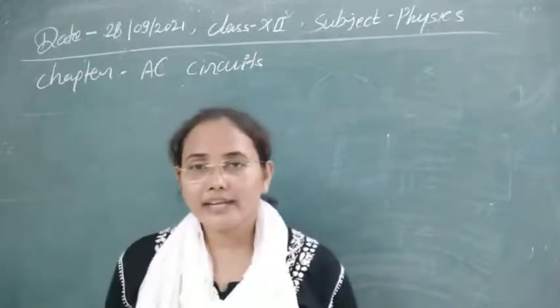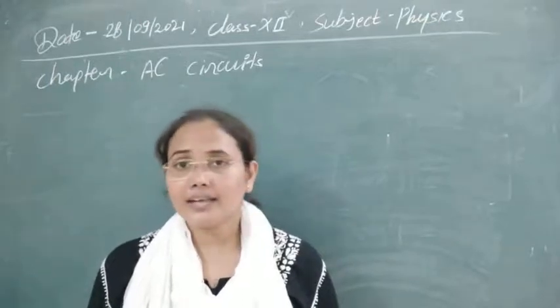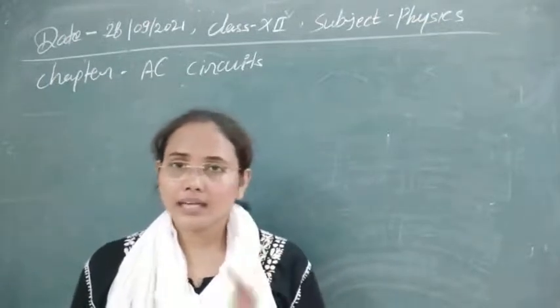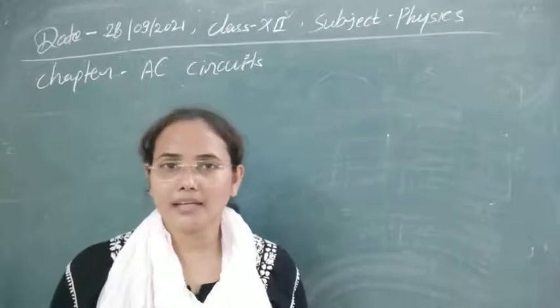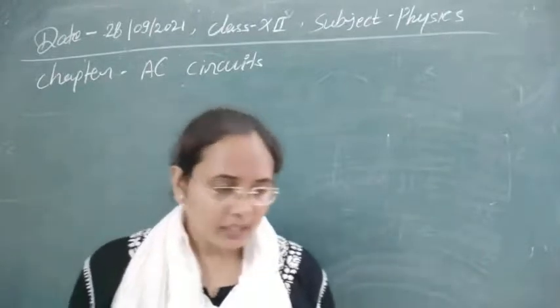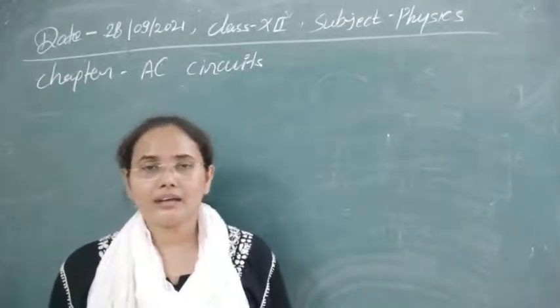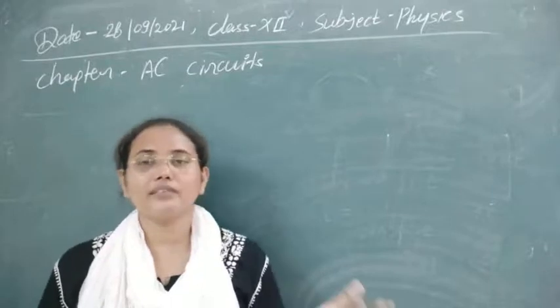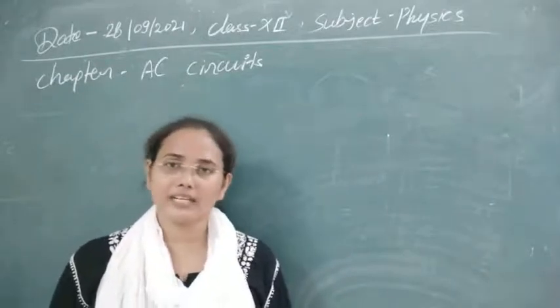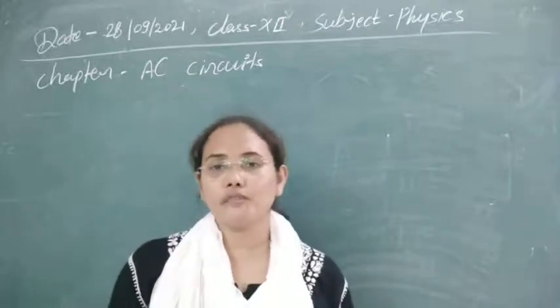He has modified Ampere's law, and has shown us by mathematical derivations that alternating current can also produce a magnetic field. So yes, we obtain the magnetic effect from alternating current. The next effect is the heating effect. Whenever current flows through a coil, it produces a heating effect in the coil. That's why heating effect is also produced in the form of eddy currents.